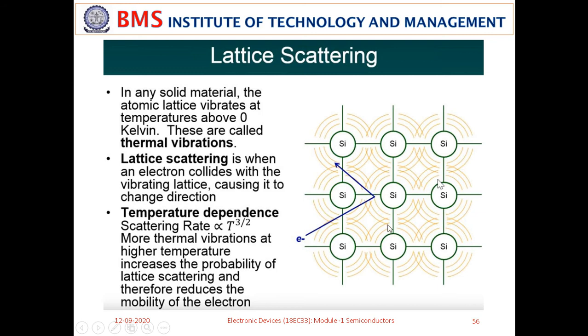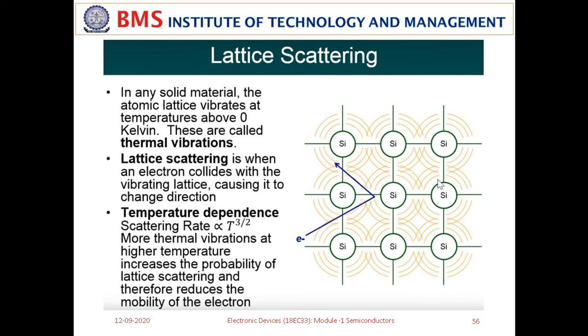So, at higher temperatures the electron will experience slow motion because more collisions will happen, and we can see more vibrations from the lattice silicon atoms, and that decreases the speed or mobility of the electron. This is called lattice scattering.